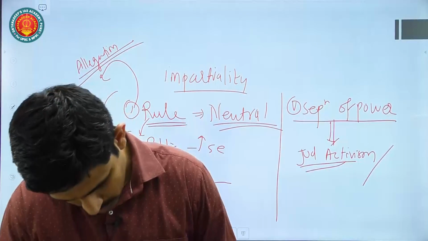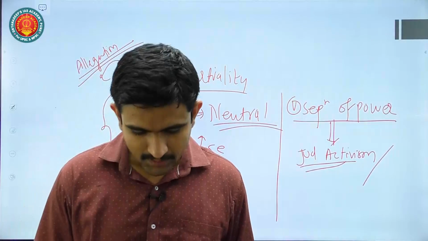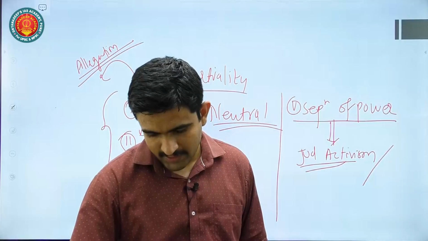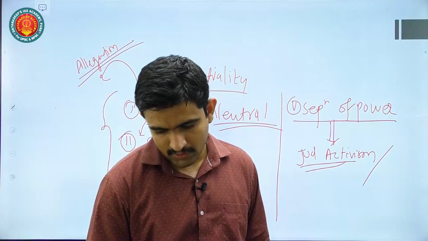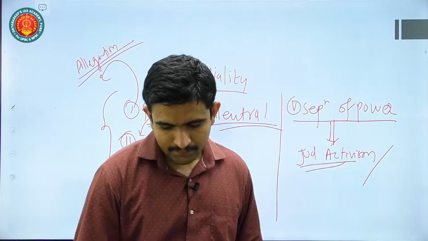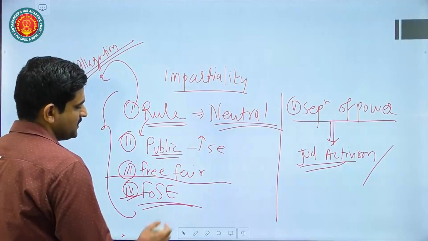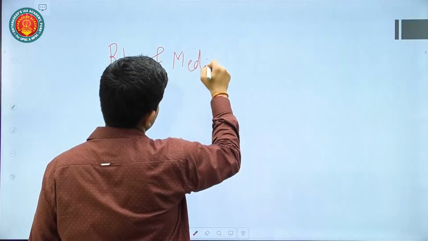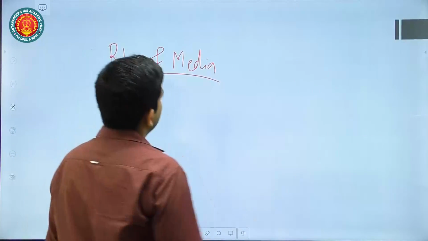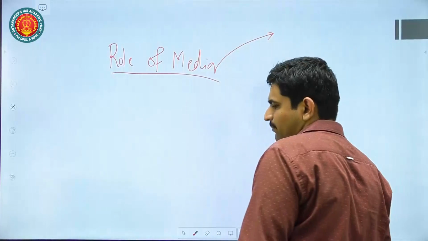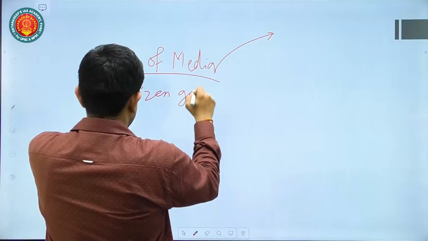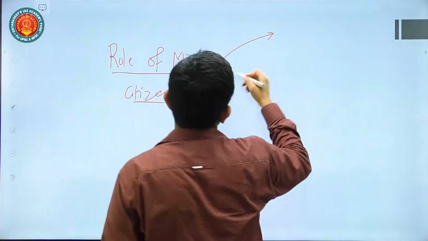Then let us see question number 3. Discuss how media play a crucial role connecting governments and citizens in a democracy. Here they have asked about the role of media. I think this is a direct syllabus-oriented question: role of media in democracy. How media can play a role by connecting citizens with government. So basically this question is asking about the role of media.